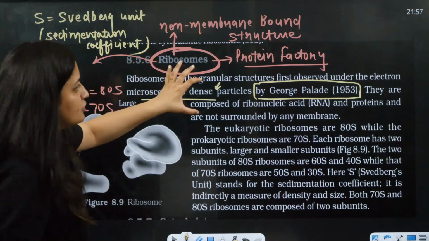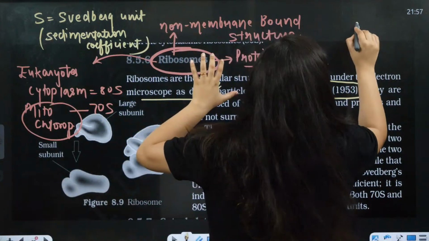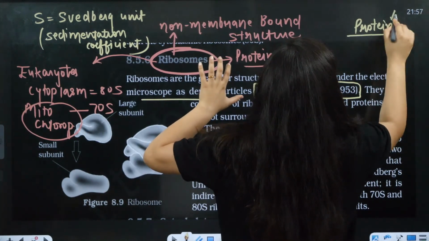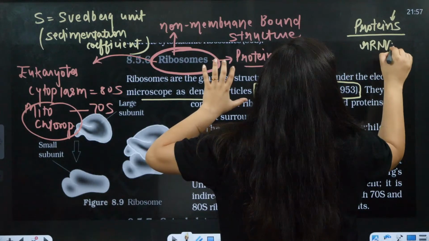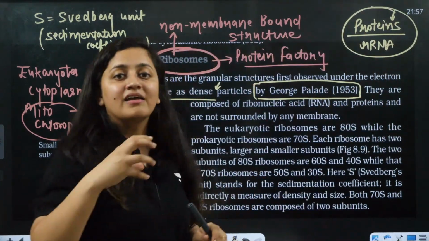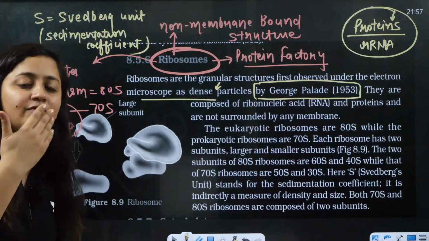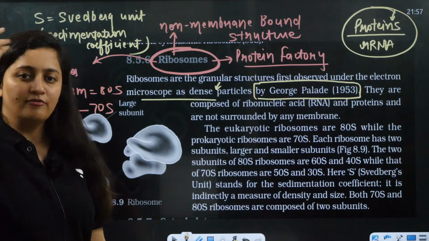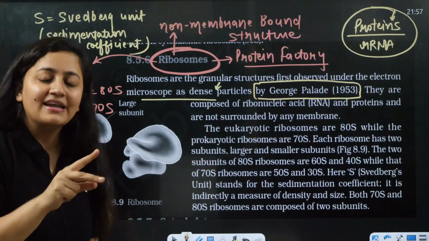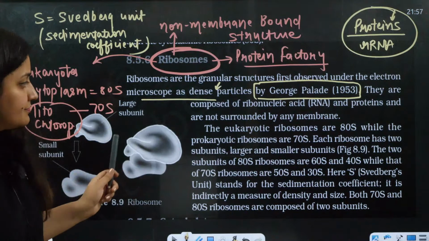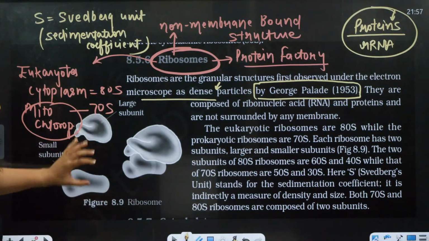When you talk about the structure of the ribosome, it is made up of ribosomal RNA and ribosomal proteins. Ribosomal RNA and ribosomal proteins make the ribosome. There is a large and a smaller subunit.